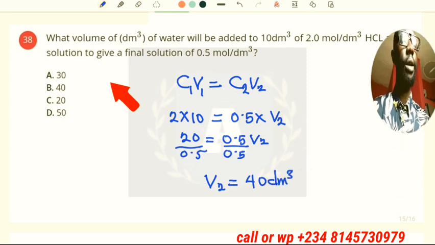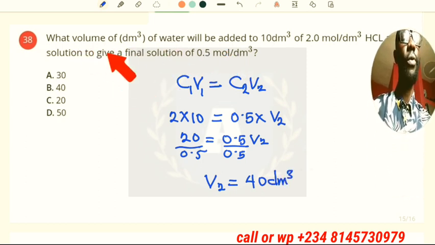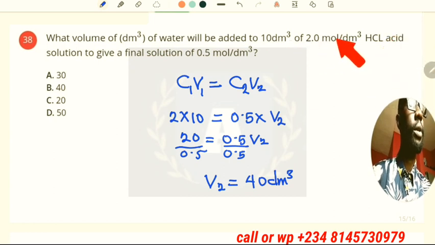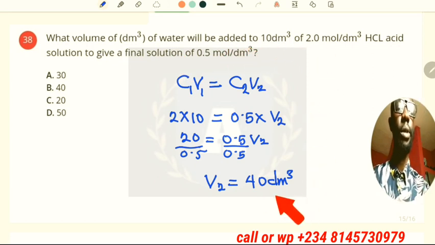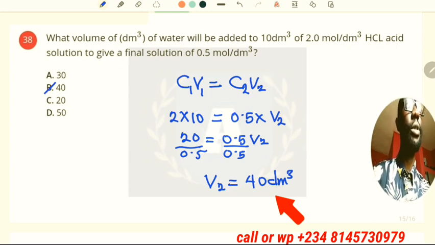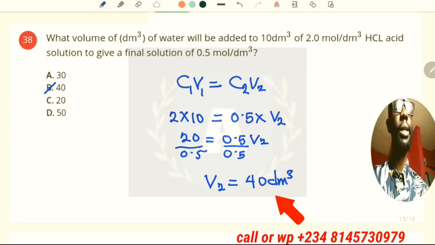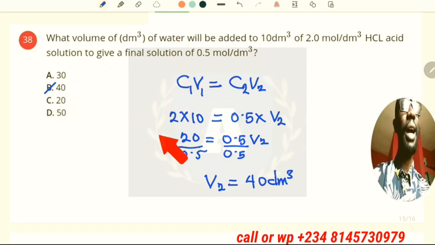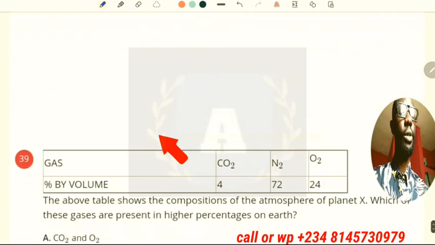Alright, but meanwhile, what volume of water will be added to this HCl solution to give a final solution? So the volume that will be added will be 40 dm cube. Had they asked what will be the resulting volume, you would have to add this 40 to the 10 here to get 50. But they said what volume will be added. Okay, so the question is very clear there.